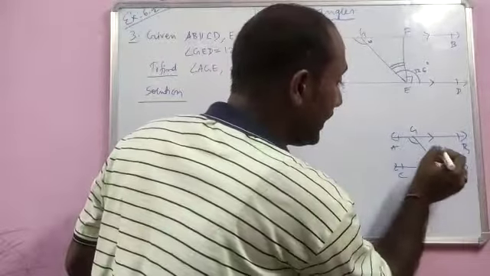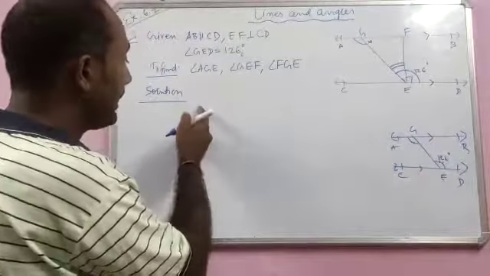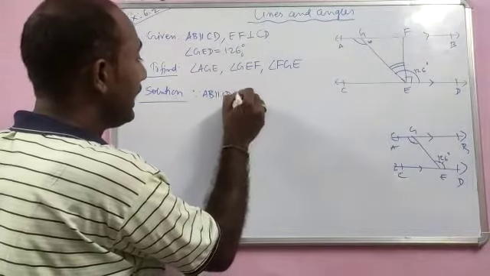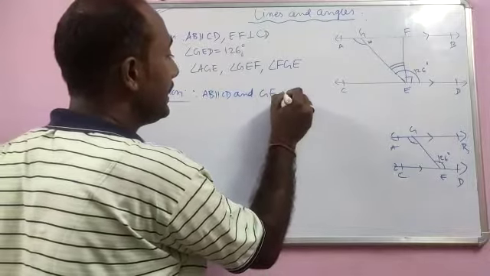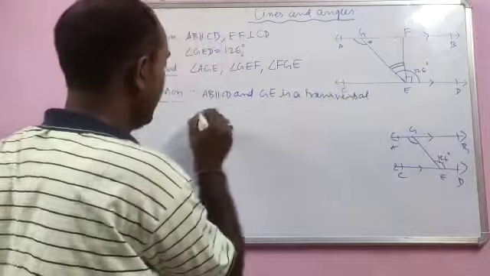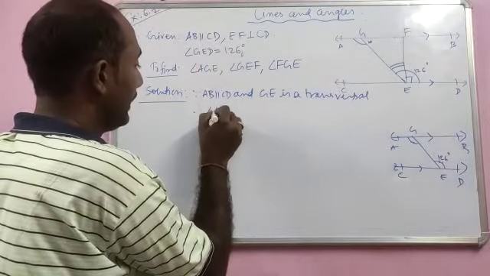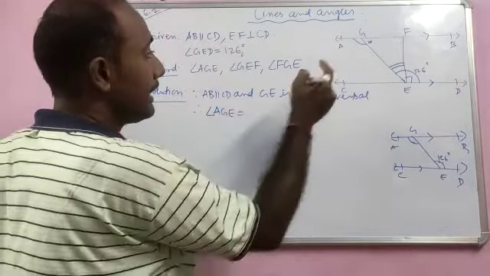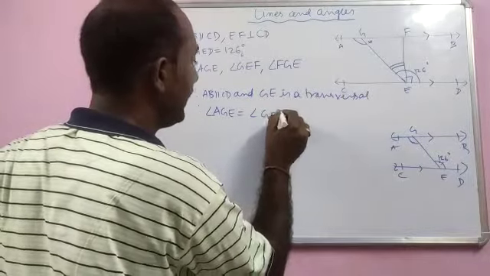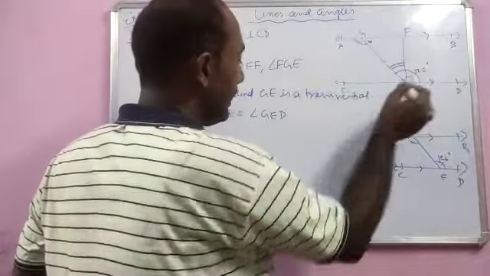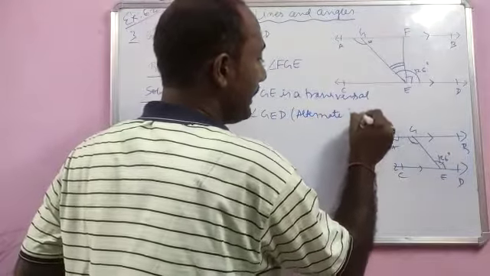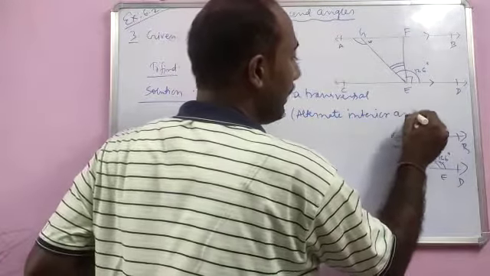These two are alternate interior angles. So you have to write the same thing here. Since AB is parallel to DC and GE is a transversal, therefore angle AGE will be equal to angle GED, reason: alternate interior angles.